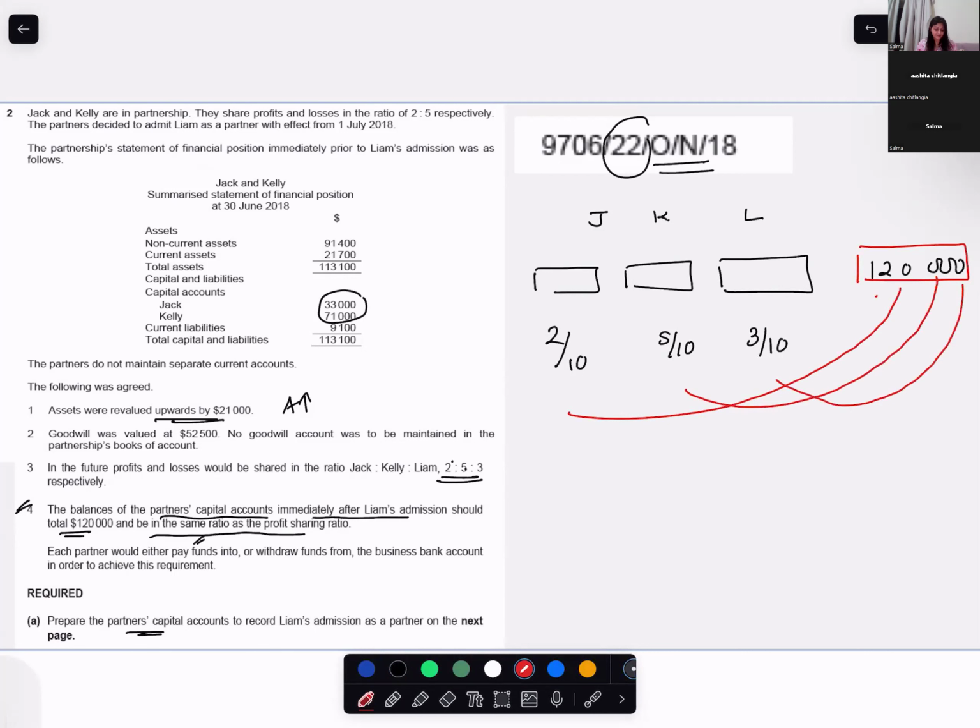So what will be the closing capital? The closing capital of Jack should be 24,000, Kelly 5 by 10, that is 60,000. And for Liam, how much? 36,000.